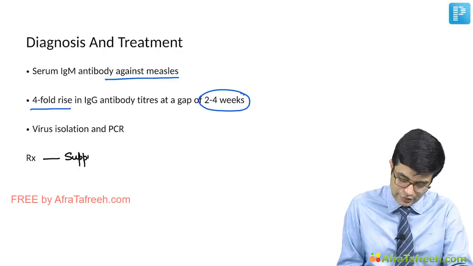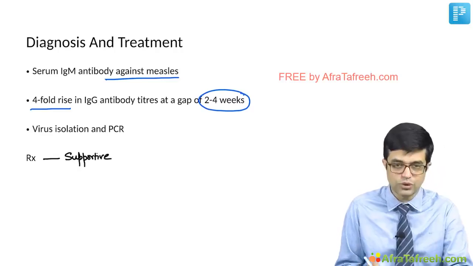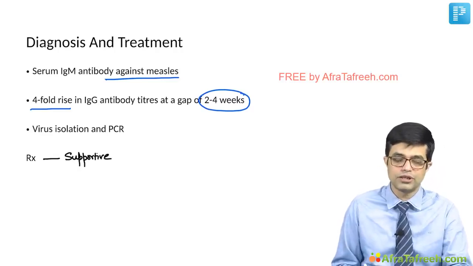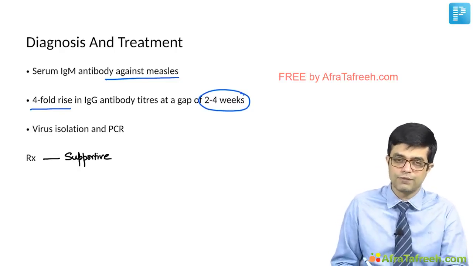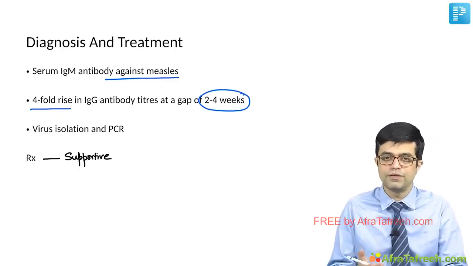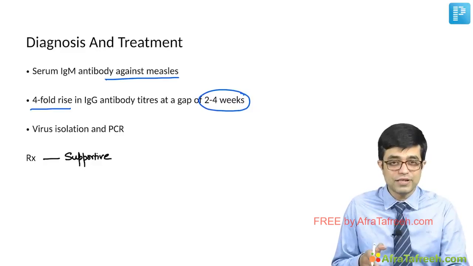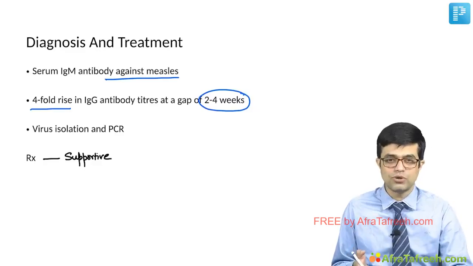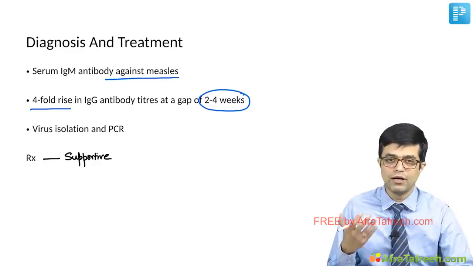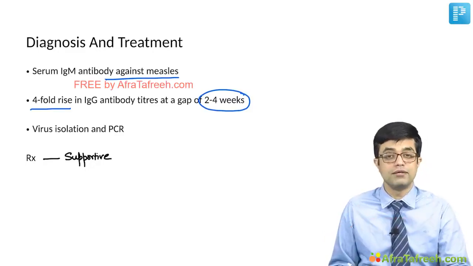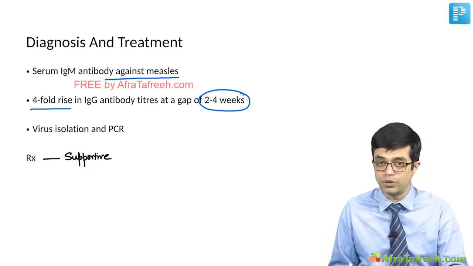You need to look at the nutrition status, you need to ensure hydration, and in case of any complication, you need to manage that. And of course, obviously, you will use antipyretics for the fever which is happening. Skin rash which is happening, there is nothing you can do much about it. It comes and goes away by itself. Post-inflammatory hyperpigmentation, again, nothing much you can do about it.